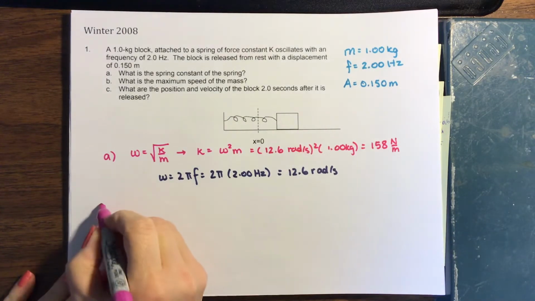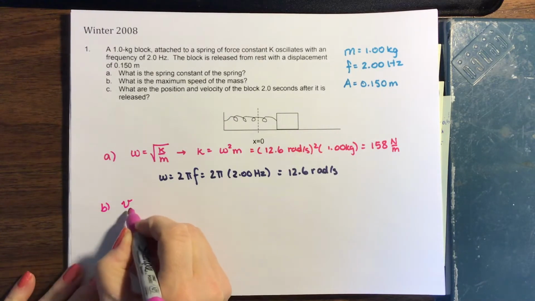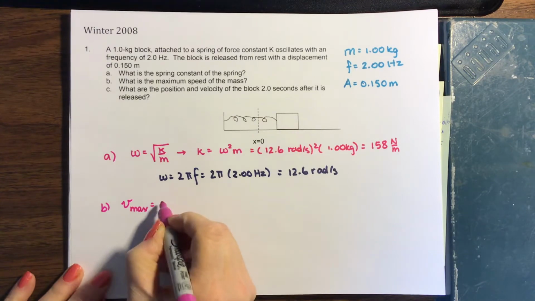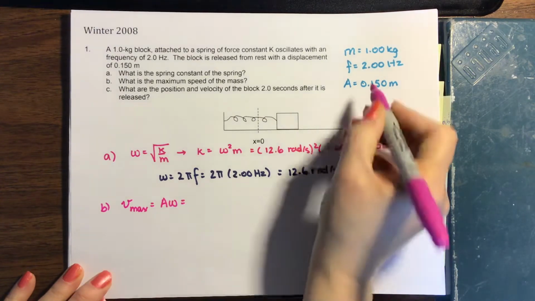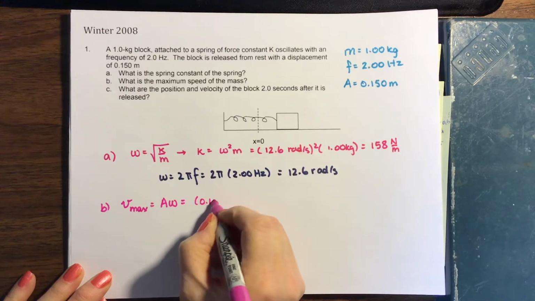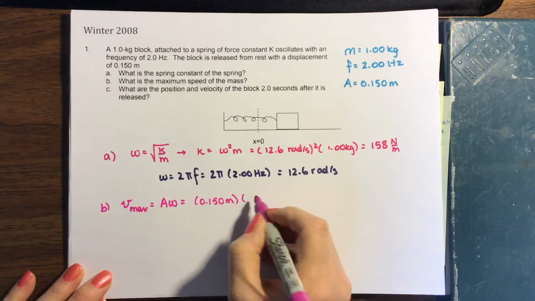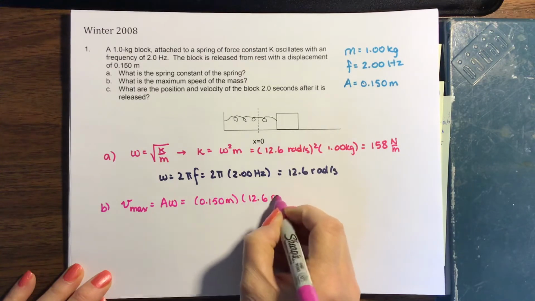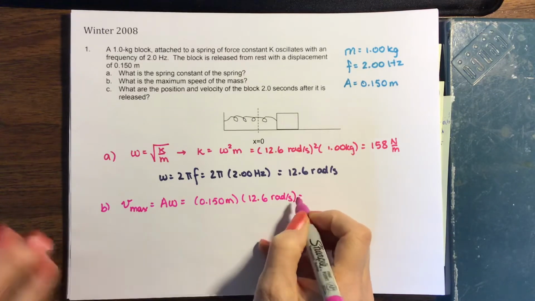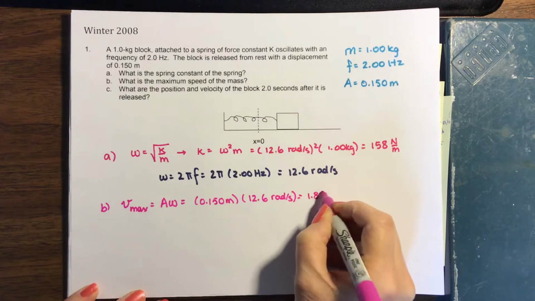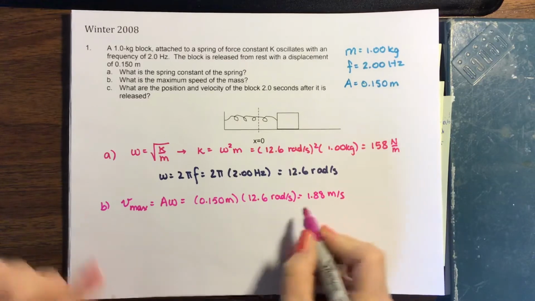So for this one, I'll remember that my equation for maximum speed, V maximum, is equal to A times omega. My amplitude is 0.150 meters. My omega is 12.6 radians per second. Put that in the calculator, we get 1.88 meters per second. So there's my maximum speed.